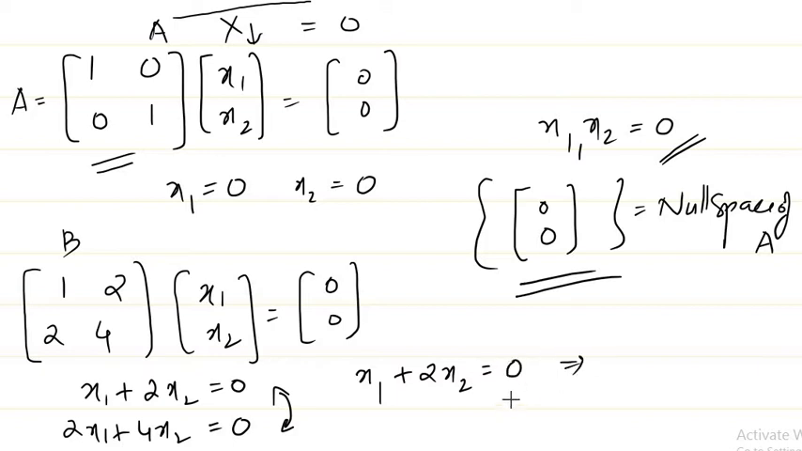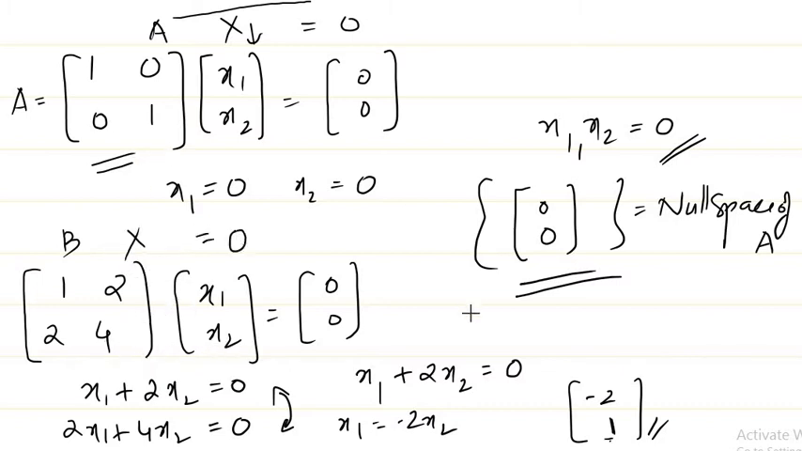Or from this we get what? We get x1 is equal to minus 2x2. That means if you take x2 as, say, 1, then what is your x1? It is minus 2, correct? If I take x2 to be 1, then x1 is minus 2 times 1, so it's (minus 2, 1). That means this is actually one x for which Bx is equal to 0 is happening, right?